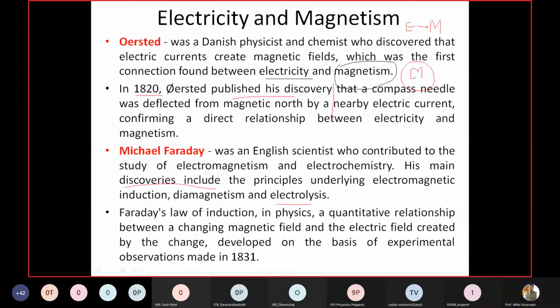And in 1831, he made this discovery, Faraday's law of electromagnetic induction. So this is the basic history.